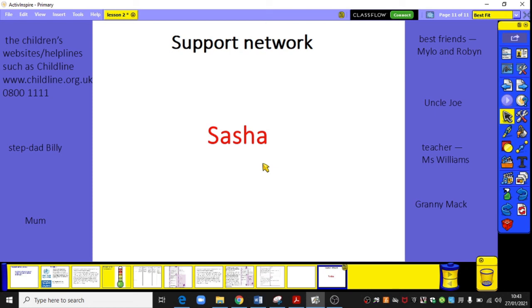So you can have a list of a support network that you know, so that you can go to if you are struggling or feeling overwhelmed and your mental health and well-being is being affected. So we might have Sasha's mum, who's obviously been with her quite a lot; this is one of her close people that she relies on. For some of you, that might be one that's a bit further away. You might say that your best friends that you've now made are a really good support network for you, and they are closer to you, and there are people you might turn to.